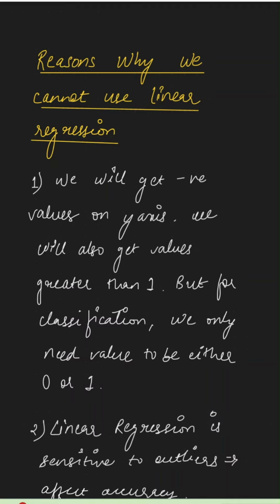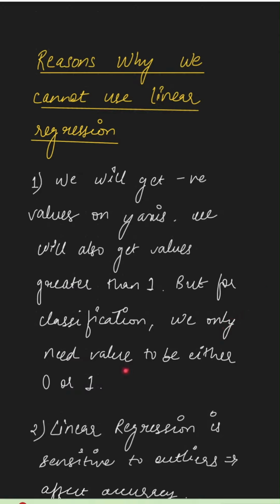So the two main reasons why we cannot use linear regression are, first, we will get negative values on the y-axis. With a negative value, how would you know, should you classify this as 0 or as 1? Similarly, we will also be getting values greater than 1 when we extend the line on the right hand side. But again, for classification, what will you do? Will you classify this as 0 or 1? What does it mean? We don't know.